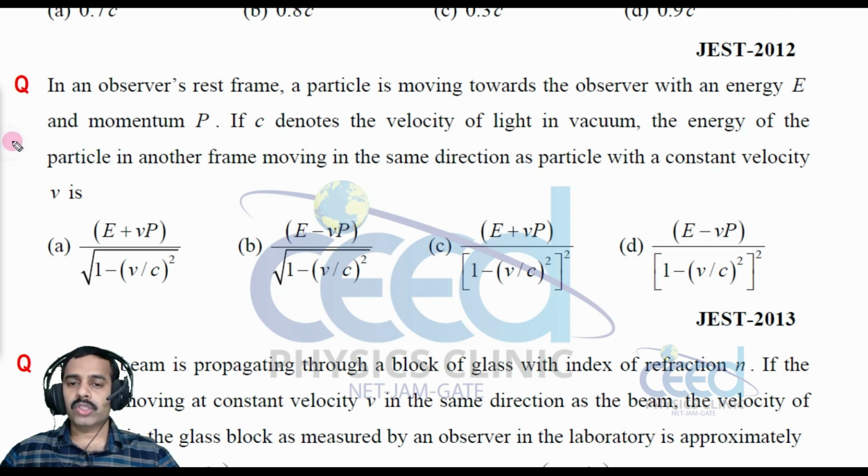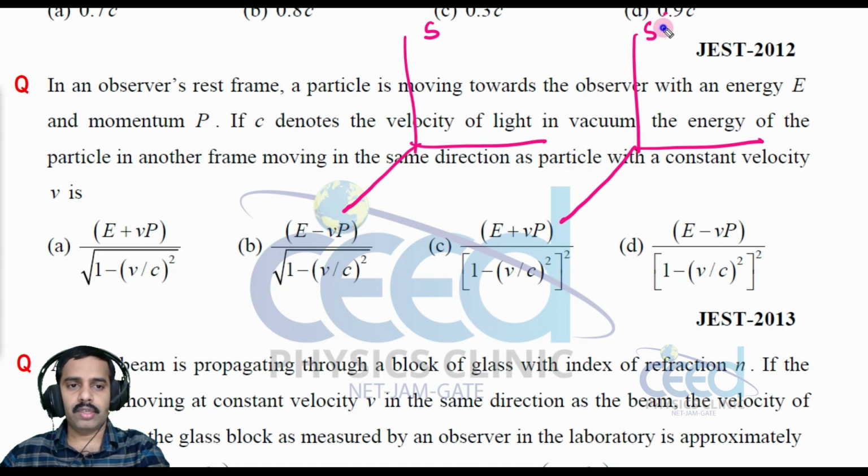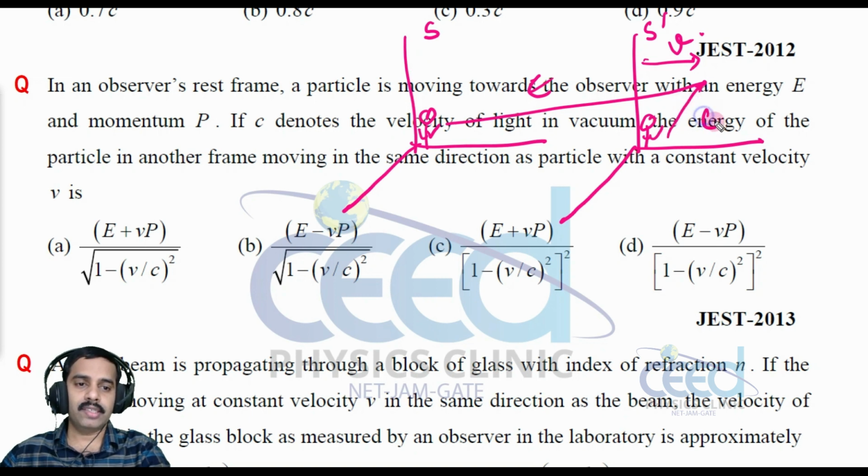So as per the question, look into this, we have two frames again. One is S and another one is S dash, right? Now we have studied if an observer makes a measurement. Suppose this frame is moving with a velocity v. So we have studied this observer makes an energy measurement, that is E. An observer from here measures with respect to this S frame, that is E dash, right?